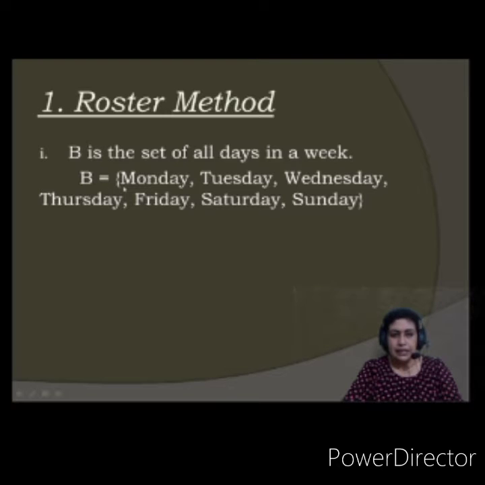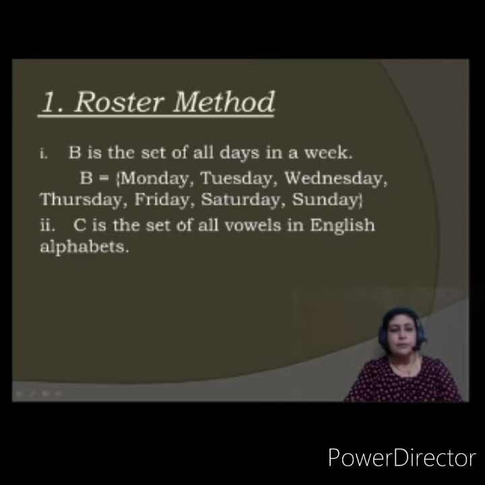This is the curly bracket opening and this is the curly bracket closed. In this, I have just listed what I wanted to list: the set of all days in a week. So a week contains Monday, Tuesday, Wednesday, Thursday, Friday, Saturday and Sunday. All these 7 days are included in this set. This way of writing a set is called the roster method or list method or tabular method.